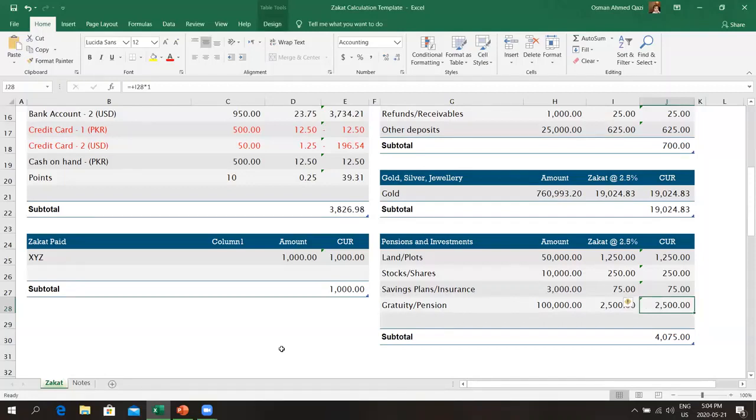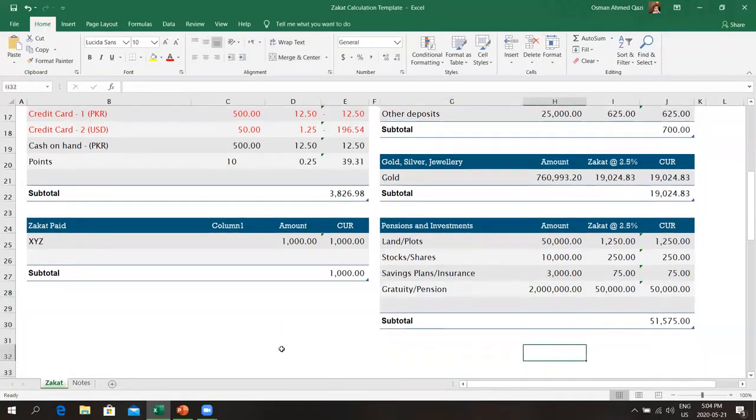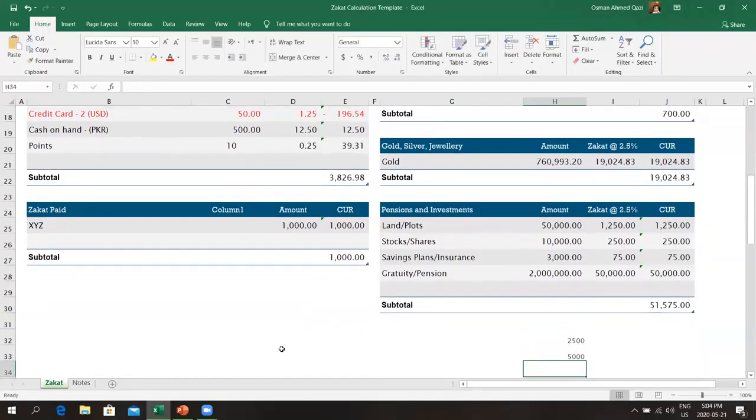So for instance, this year 2,500, next year this increases to 200,000. It's up to 50,000. I mean, it keeps on growing till you get to a point. And so then you keep on calculating. I have 2,500 here, and then I had like 5,000 in this year, and so these years keep on going down. And so at the end of 2025 is whatever the whole amount is. And here, let's say for instance, you had 2 million sitting at the age of retirement, and it's 50,000. But this 50,000 is going to be for that year. But the previous years, you need to pay that out.